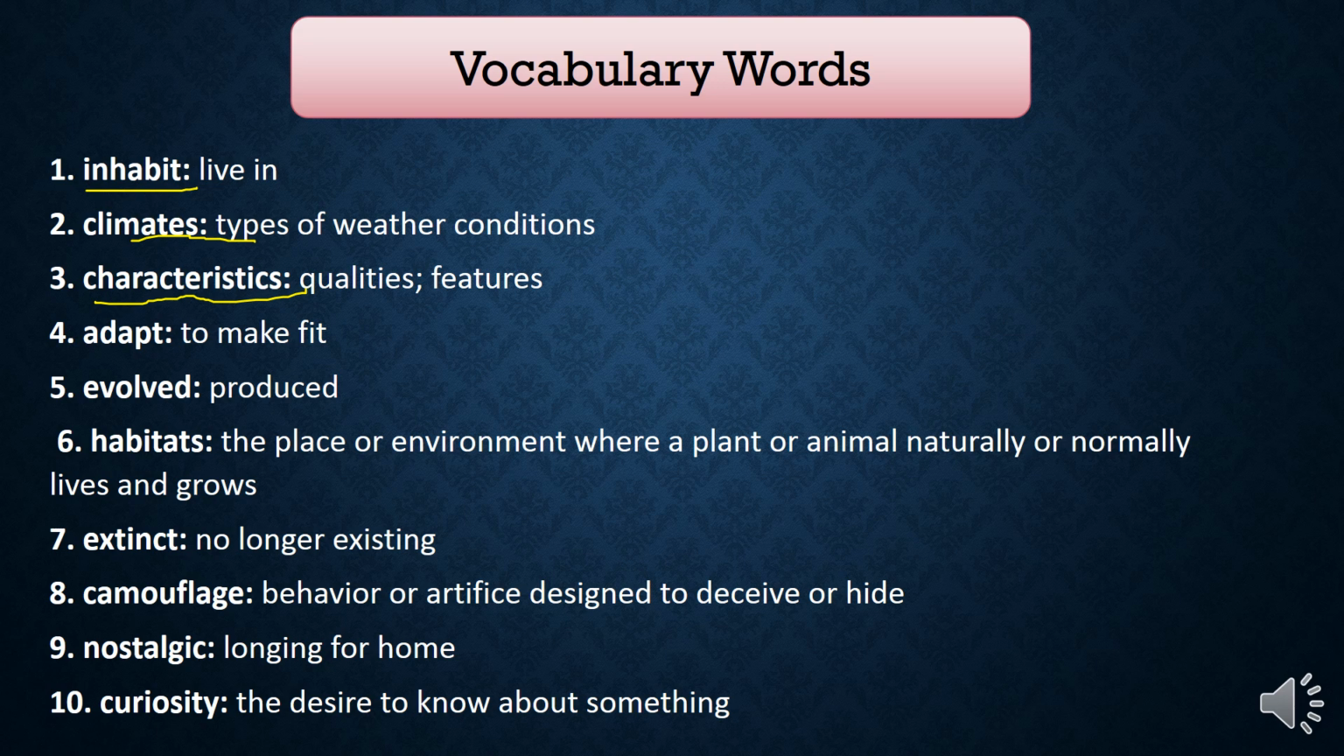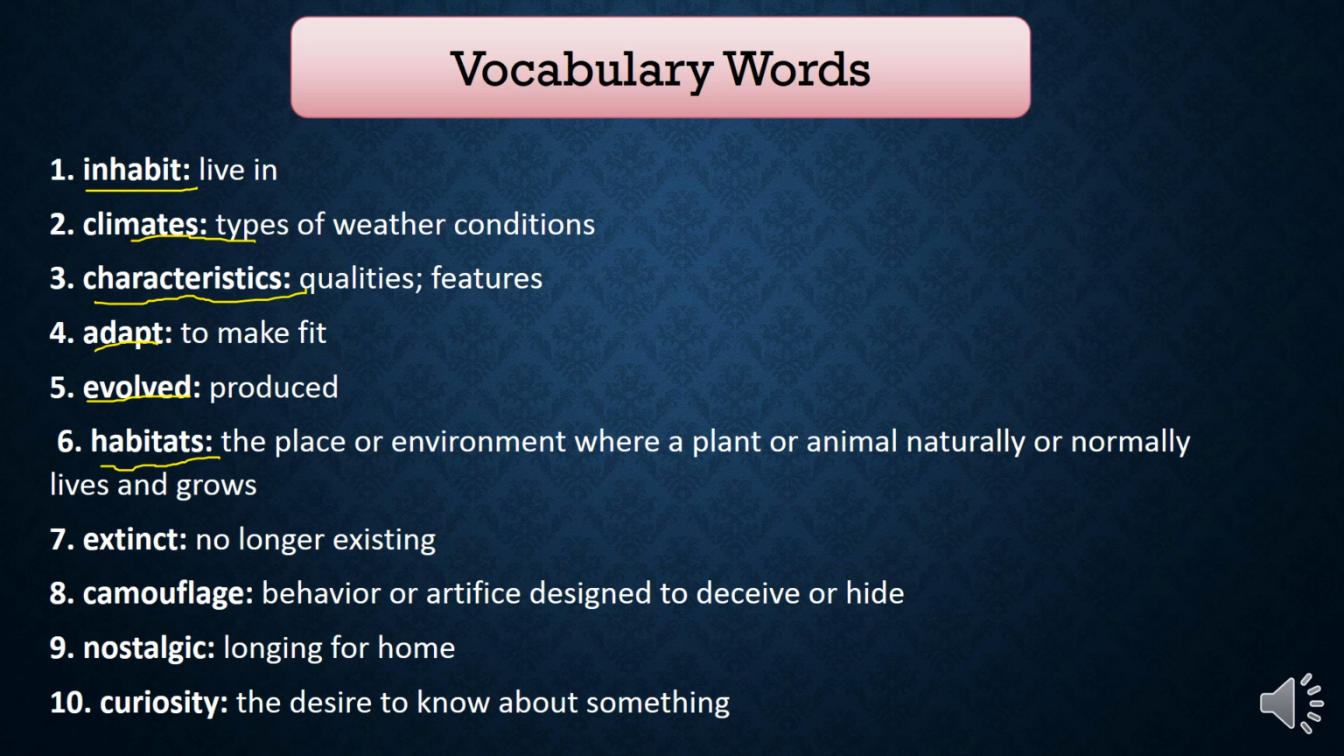Number four, adapt. To adapt is to make fit or to get used to something. Number five, evolved. Evolved means produced. When I evolve, it means I'm producing something. Number six, habitats. And we talked about this word in the first slide. It means the place or environment where a plant or an animal naturally or normally lives and grows. So a habitat is the place where an animal or a plant lives and grows.